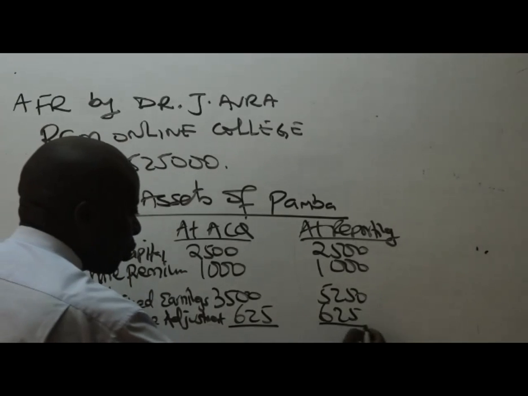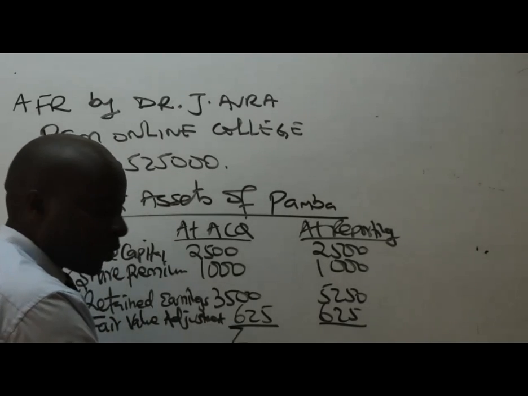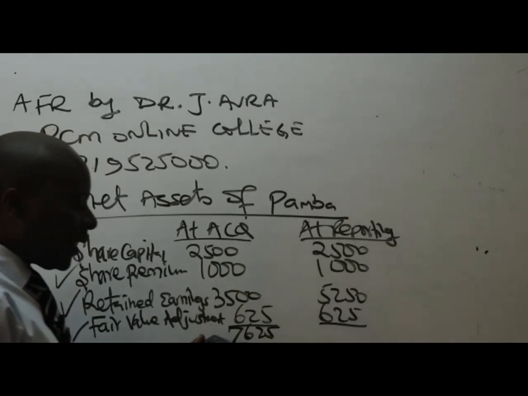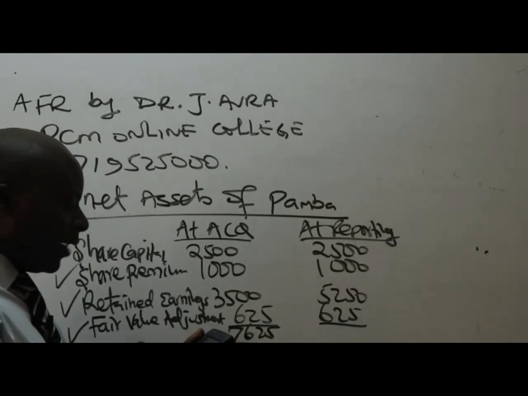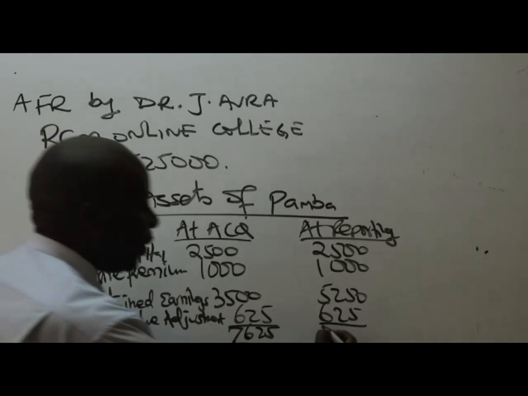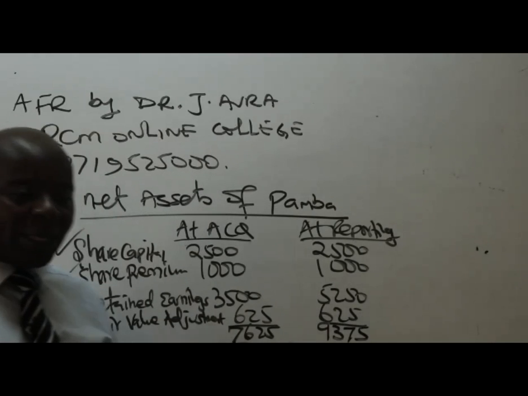So please give us the totals there. What do we have? I'll get my calculator: 2,500 plus 1,000 plus 3,500 plus 625, which gives me 76.25. How about net assets at reporting? We have 2,500 plus 1,000 plus 5,250 plus 625, which gives me 93.75. Now, ladies and gentlemen, I would want to make my work easier.